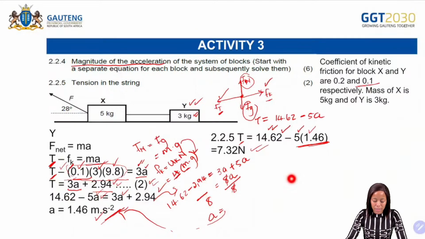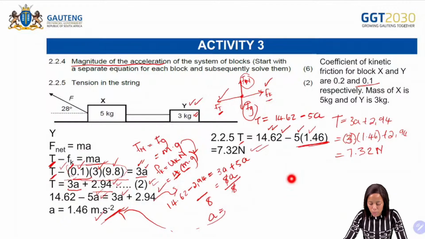But you also have an option of using equation number 2. So you can also say T is equal to 3a plus 2.94. And then you are going to substitute by saying 3 multiplied by 1.46 plus 2.94. So when you do that, that should give you exactly the same answer, or it can be different, maybe by 1 or 2 decimals. Okay, so that is how you can also use this tension to verify if your answer is correct there.